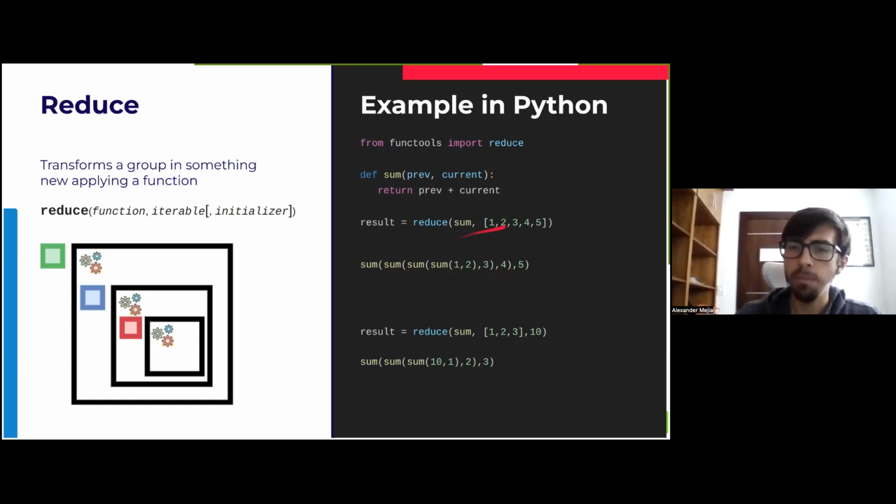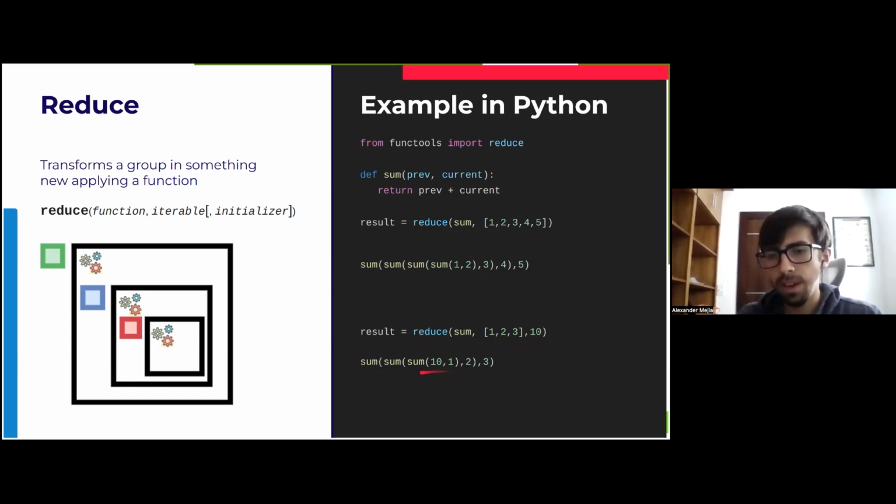Also, in this first example, we didn't use the initializer. So the initial element for this prev attribute will be the first element of the iterable, and the current will be the second one. But what happens when we use the initializer? In this case, we initialize it as 10. Well, we have the same reduce of sum of this list and 10, and what will happen in this call will be something like that.